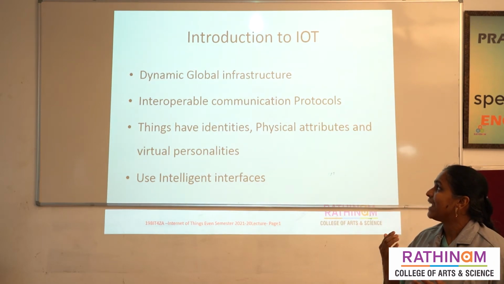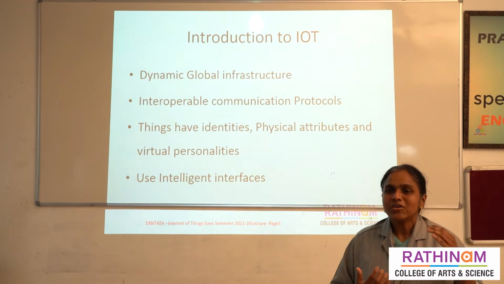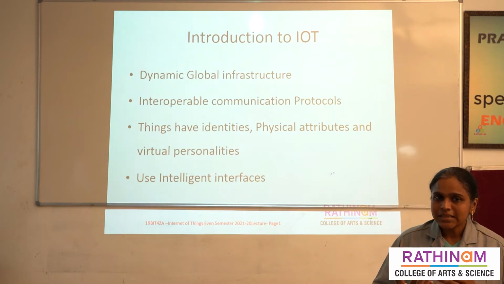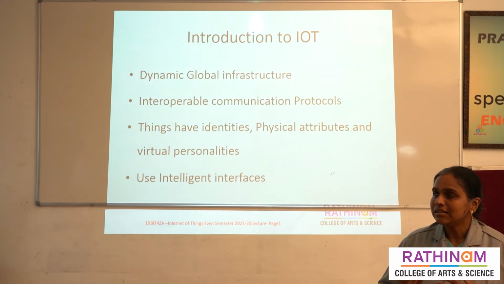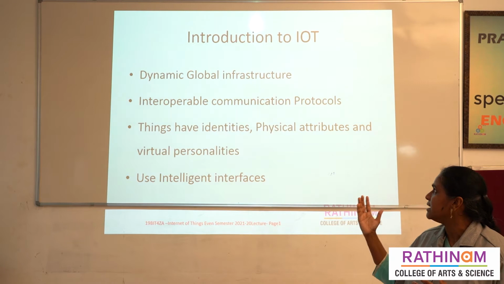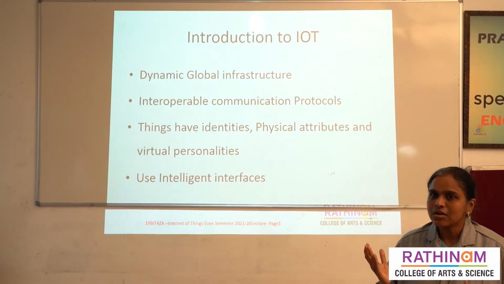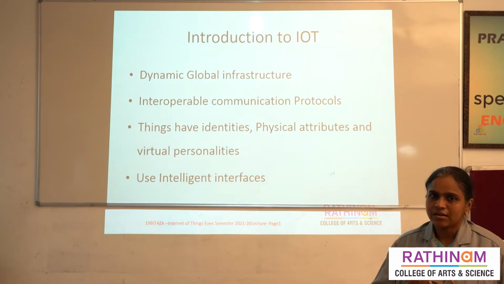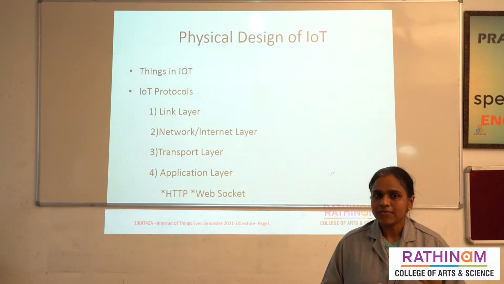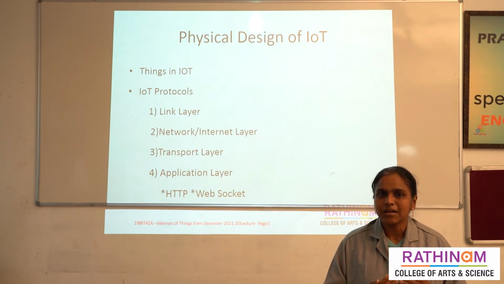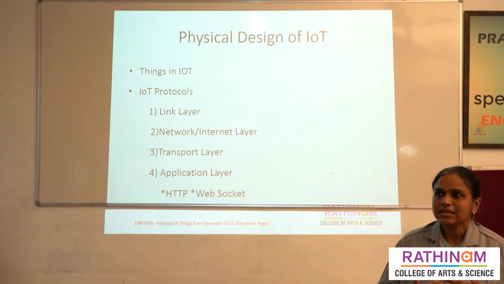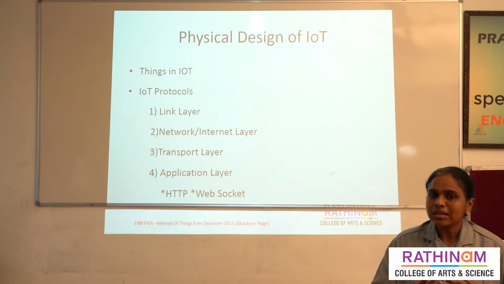Next, let us see about the Interoperable Communication Protocol. Interoperable Communication Protocol means we have to transfer the data through applications and network. The third thing we have to see: the things have identities, physical attributes and virtual personalities that we have to use in the IoT. And the fourth thing, we use intelligent interfaces. What do you mean by intelligent interfaces? Intelligent interfaces is an interaction between the human and machine. So, these are the four things used in IoT.